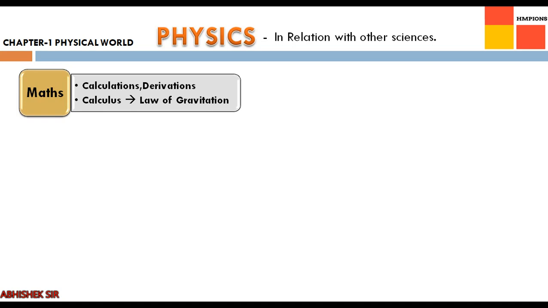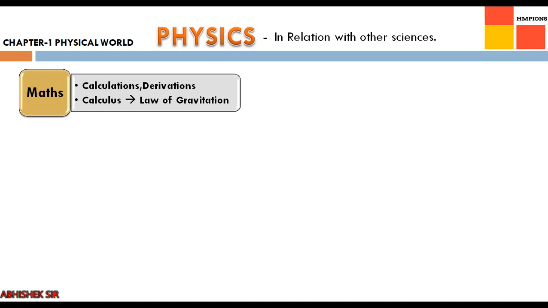It is said that physics is the king of science, and then comes the importance of maths. Why mathematics? Because in maths we use calculations, and in physics we use those calculations in derivations and obtain various relations.